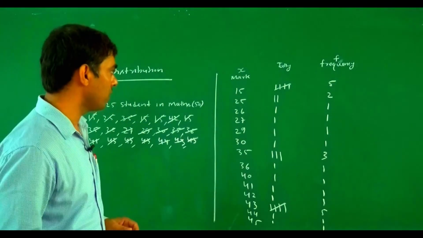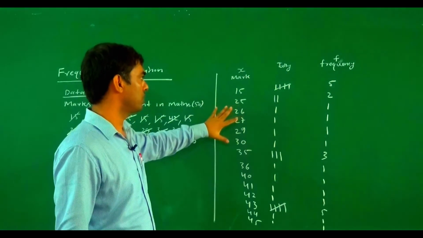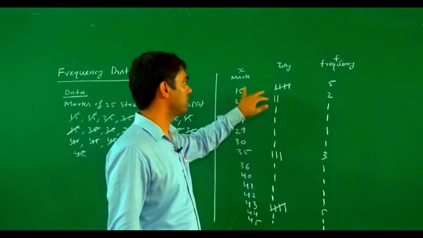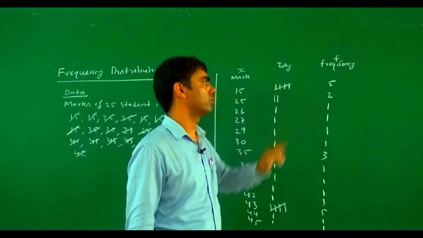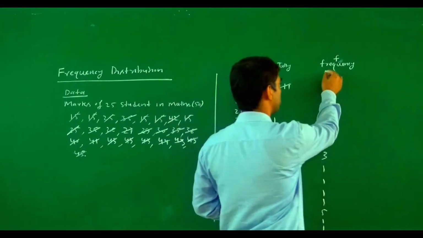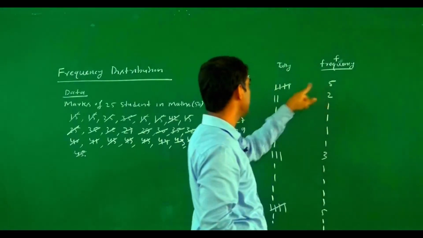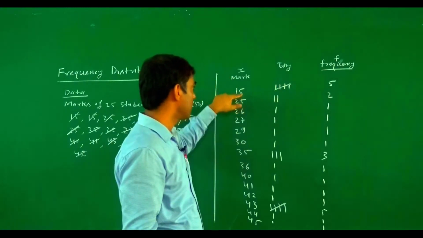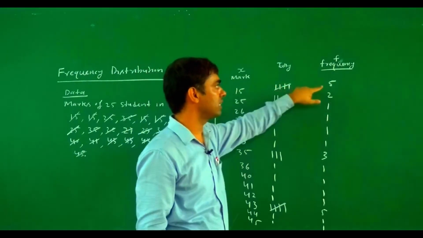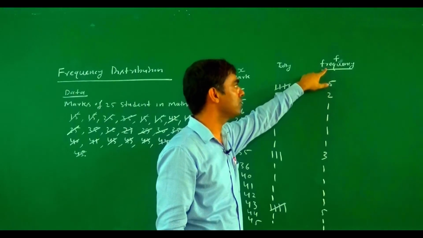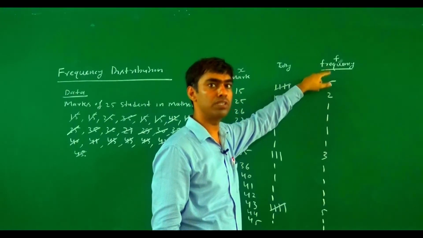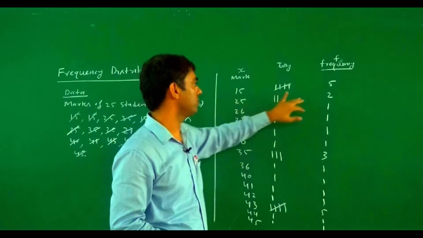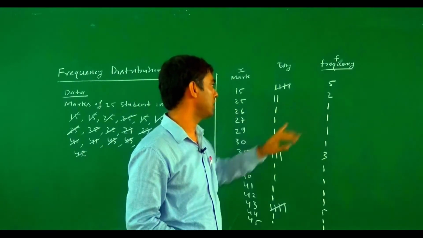So now if you closely observe, this gives some information. How many students get the 15 marks? 5 students. So what is the meaning of this frequency? How frequently this data occurs. The meaning of frequency is: the data 15 occurs how many times? 5 times. Here we write frequency, meaning how frequently this data occurs. Similarly 25 occurs 2 times, 26 occurs 1 time.